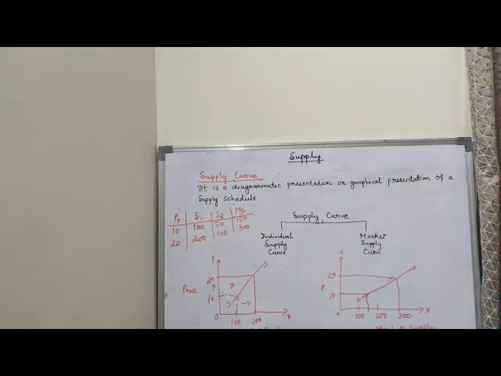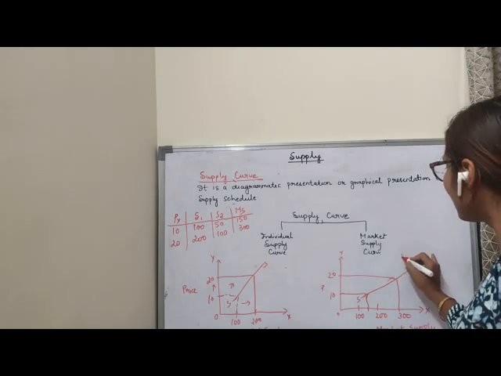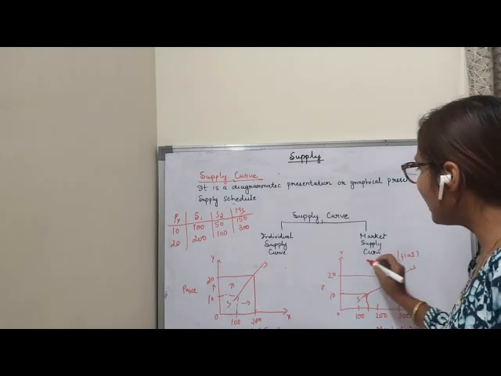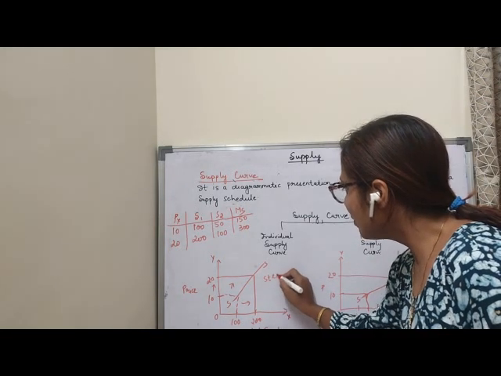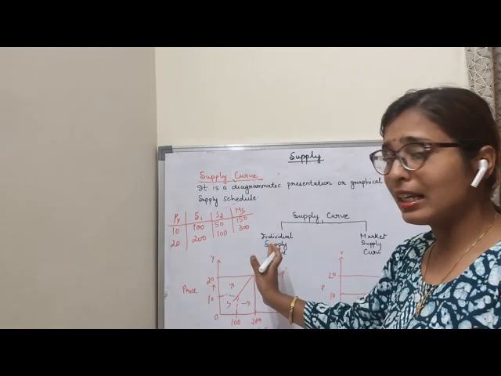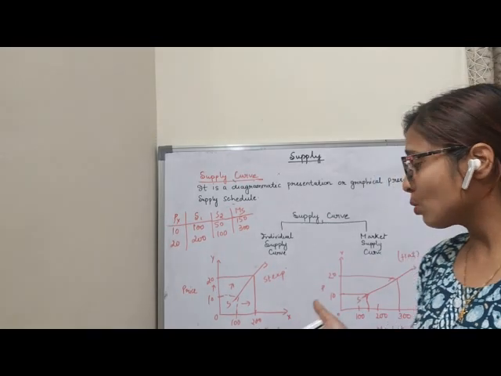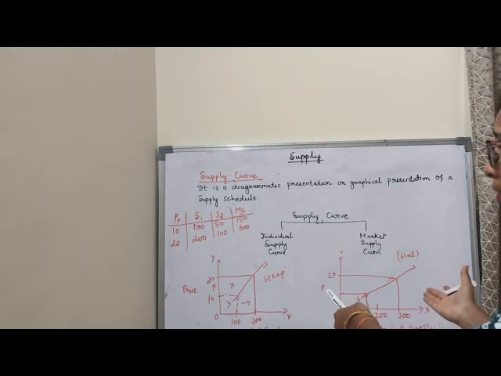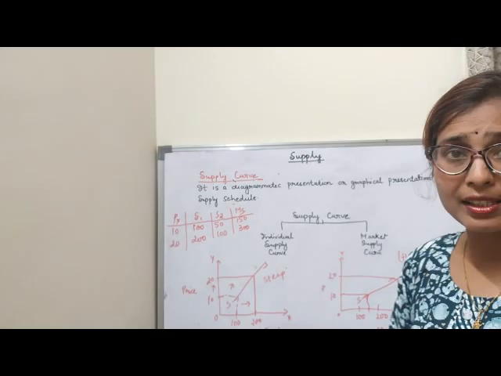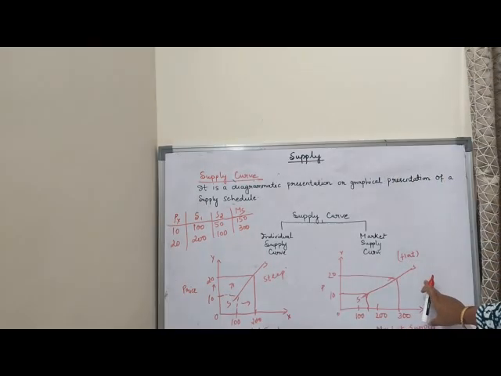So what I can see here is that this curve is the market supply curve and it is flatter. This curve is steep. Steep means that it is upward sloping, standing upward. So it is steep, and this one is bending down, so that means it is flat. Why it is steep and why it is flat, the question might be asked in the board. So are the individual supply curve and market supply curve both the same? No, because the individual supply curve is steep and the market supply curve is flat.